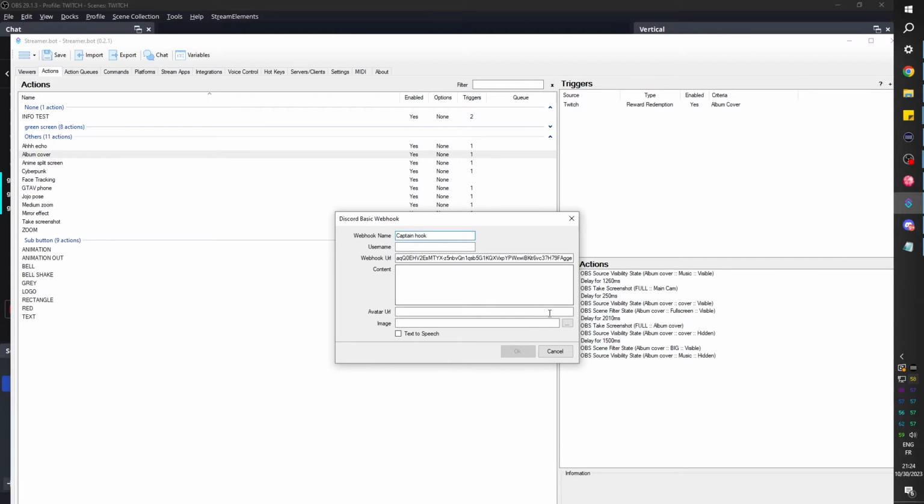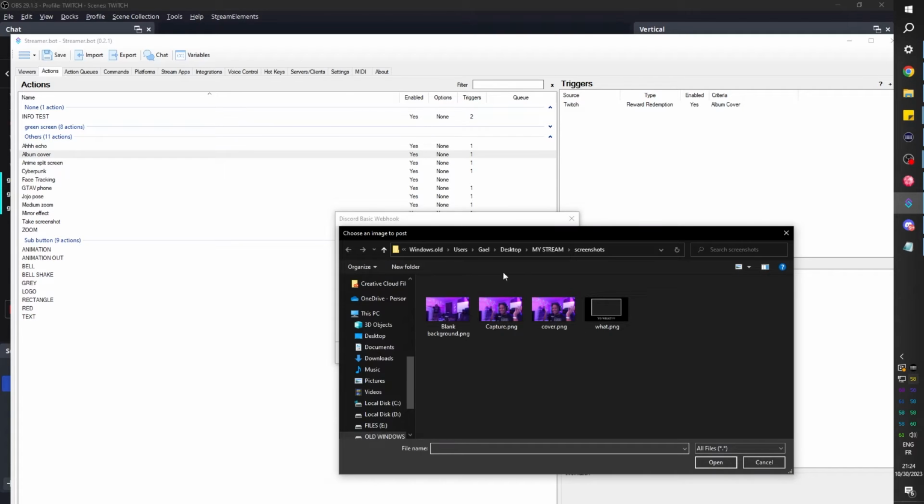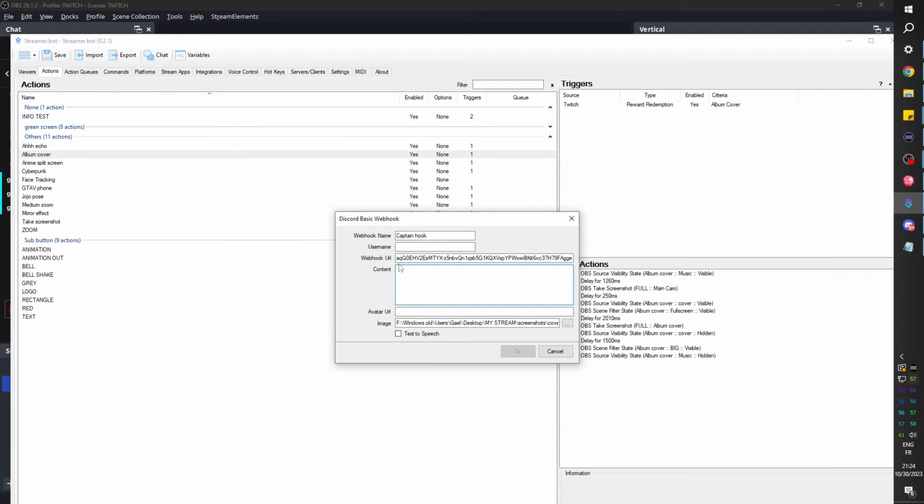So don't put anything really. Avatar URL, same thing. We're going to click on image and click on that little browse thing, and we just need to pick cover. Now, when it comes to content, it actually wants us to type something. If I press spacebar here, it's going to be clickable. We're just going to leave it like that.